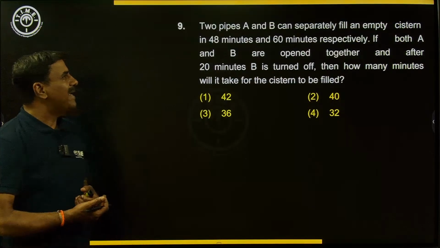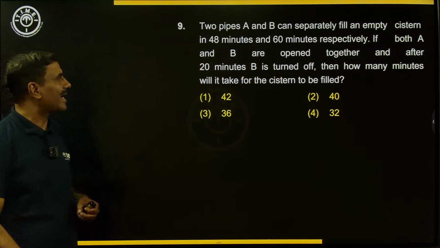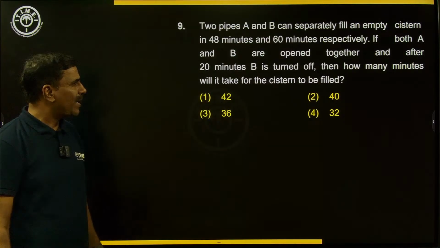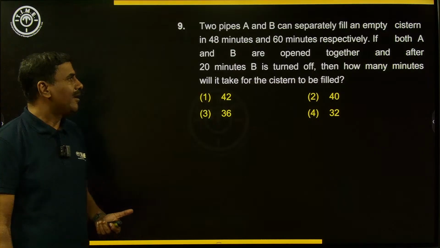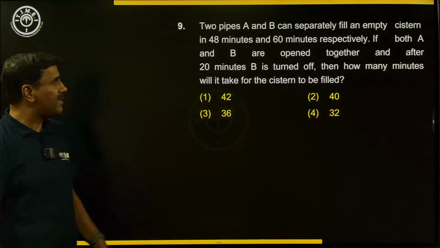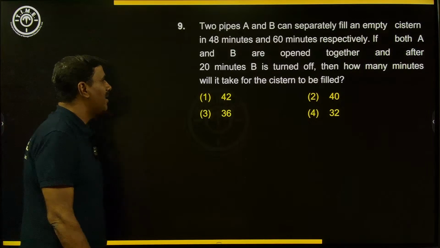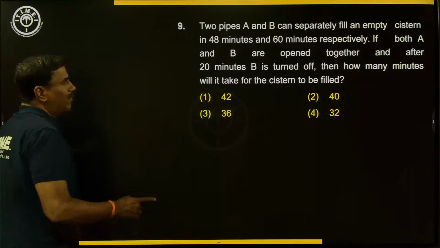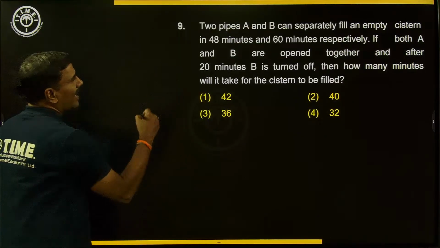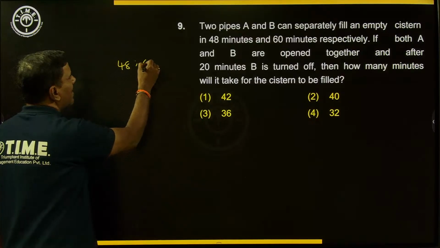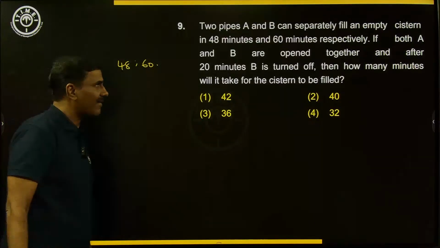Two pipes A and B can separately fill an empty cistern in 48 minutes and 60 minutes respectively. If both A and B are opened together and after 20 minutes B is turned off, then how many minutes will it take for the cistern to be filled? Almost like the previous question that we have dealt with, A and B, but here it is a pipes case. If you are observing carefully, 48 minutes for A and 60 minutes for B, that is the data that we have, right or not?